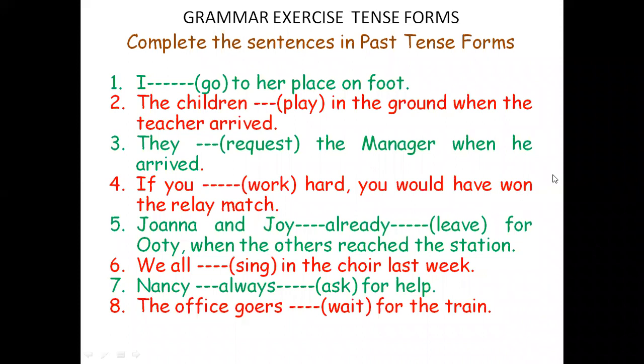Okay, one action is continuing. When the teacher arrived is a point. It is a single point, single event. The teacher arrived. But to play actually, it is a continuous action. Therefore, it is not the teacher was arriving. The children, because it is past tense, the children were playing in the ground when the teacher arrived.